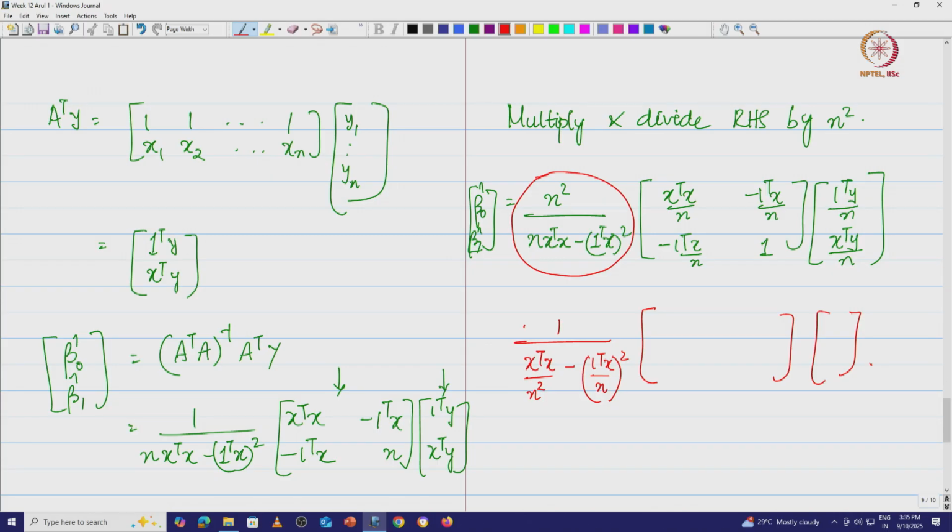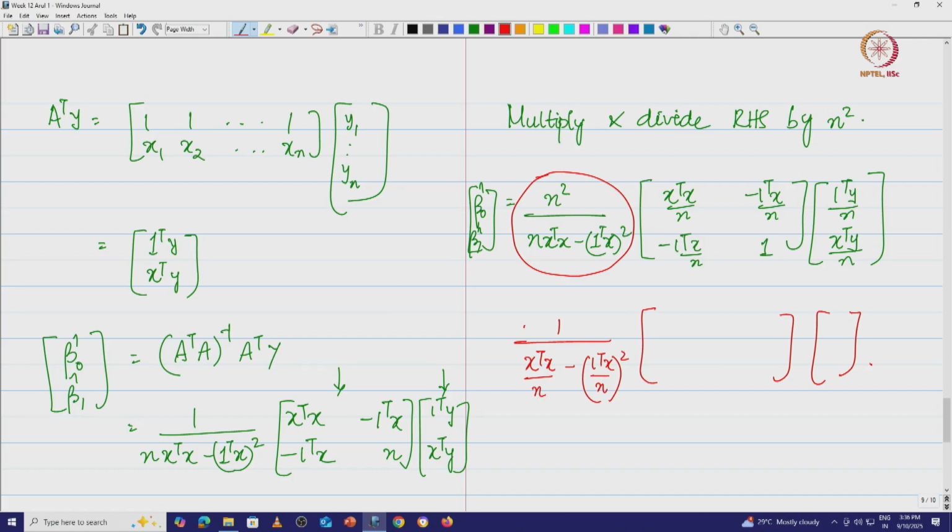Now what is x transpose x by n squared? What is x transpose x? This is basically x1 squared plus x2 squared and so on. Oh, this is divided by n, so it becomes n, sorry, because you have n times x transpose x by n squared. So this is something like saying x1 squared plus x2 squared plus x3 squared plus up to xn squared, by n. What is that? That is the expected value of x squared, the mean of the squared values, right.